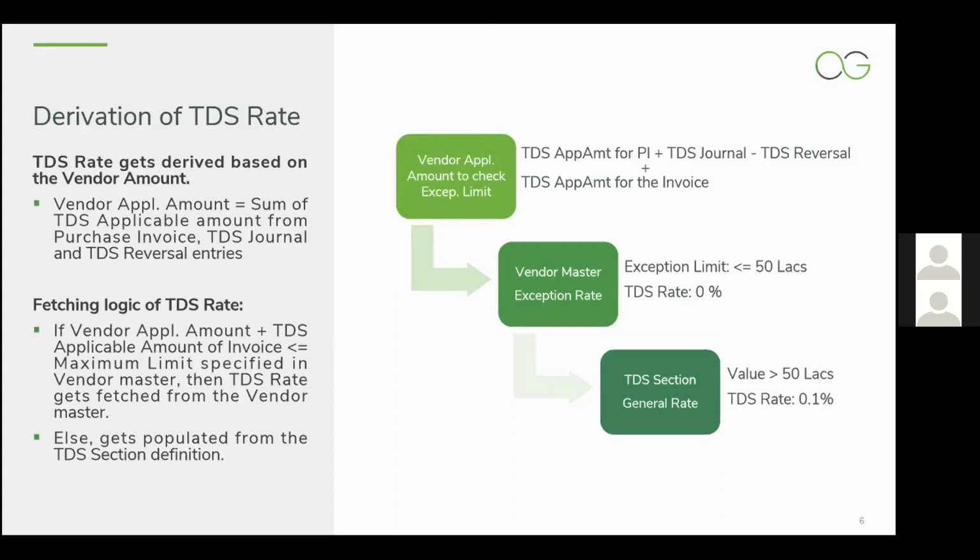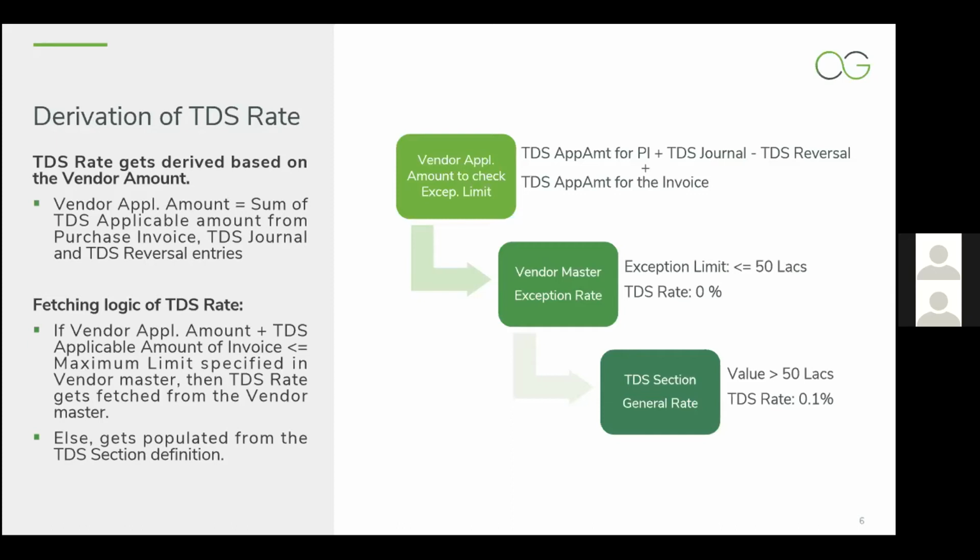So it might happen that a PI has already been made for say 20 lakh rupees. It might happen that a separate TDS journal has been raised with respect to an advance payment, that is from the AP voucher, say 10 lakh rupees, and against that a reversal of 5 lakh rupees has been raised from TDS reversal. In that case, 20 and 10, 30 minus 5, that is 25 lakhs is already booked. So we will check whether the current invoice value plus 25 lakhs is exceeding the limit or not.